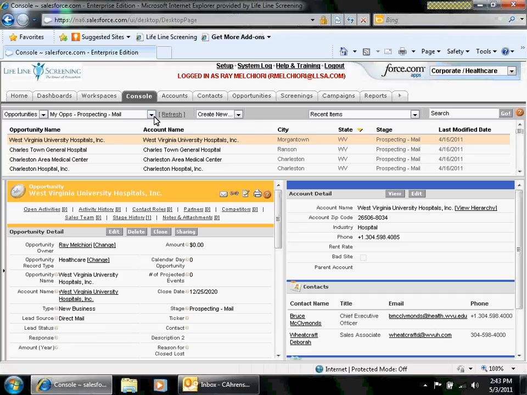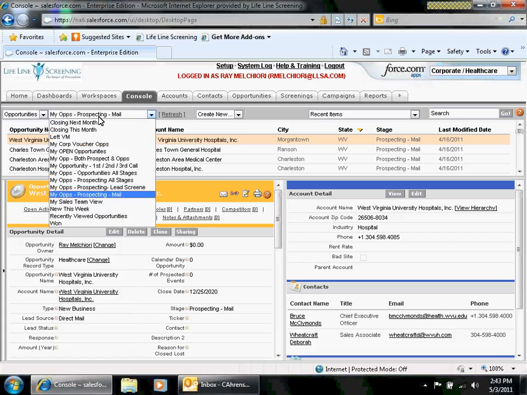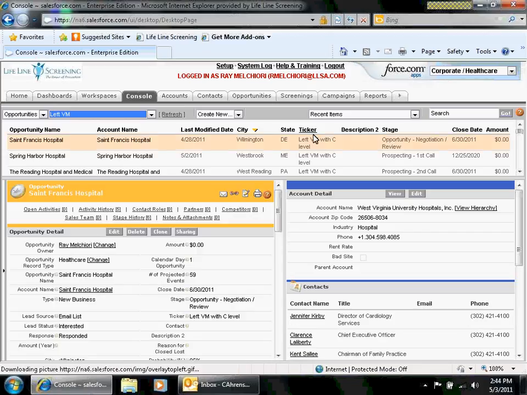Now, a question came up today, and we said, what happens if we're working the first call stage, or if somebody calls in and returns a call from that? What you can do is you can come in here, and there's a new drop-down that's called Left VM for voice message. So whenever it's in the field that has the ticker in it, as left voicemail with C-level, or it says left voicemail with admin, it will appear in this drop-down.